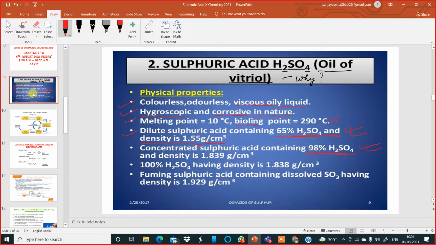Excuse me, sir, which one is more dangerous, dilute or concentrated? Concentrated contains 98% H2SO4 and dilute 65%. If there is more water, dilute contains more ions, and if there are more ions in a solution, that solution is likely to be more reactive. Whereas 98% sulfuric acid contains fewer ions. It is reactive, but it reacts very slowly. It is not fast like dilute sulfuric acid.